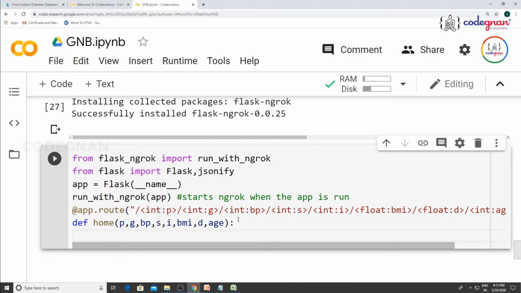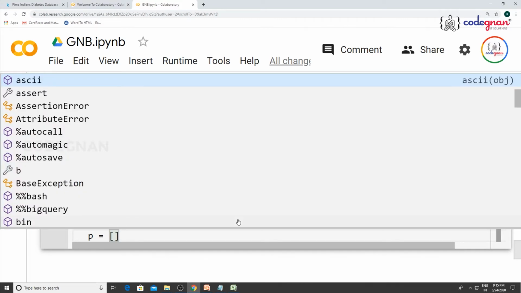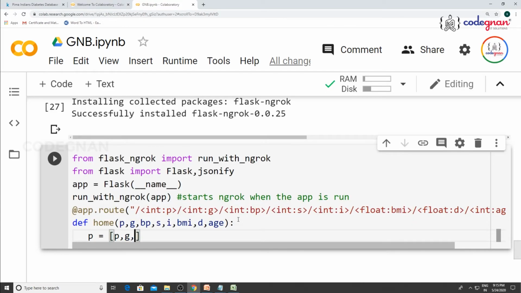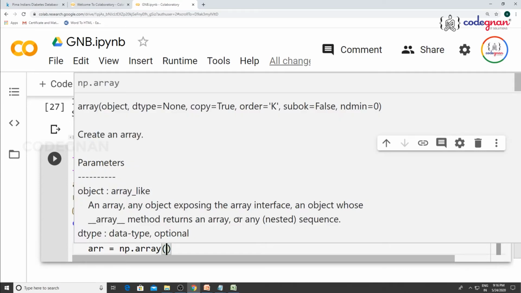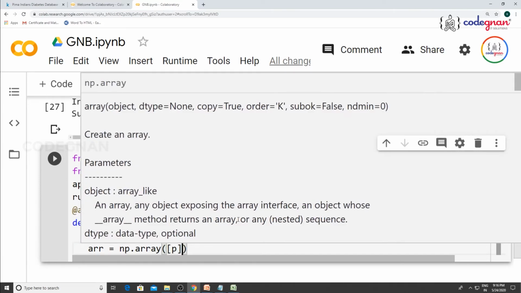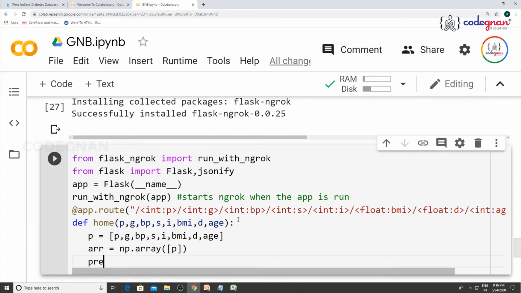Good to go. Once you have defined all of them, you write all of them in the format of an array and make sure you give the prediction function. P is equal to, you define all those inputs in the format of an array: p, g, bp, s, i, bmi, d, age. All of them are defined in an array. In the format of a list, you convert this into an array where you can clearly go for prediction, because sklearn will always take this input in the format of an array. This is your input and you write your prediction function.